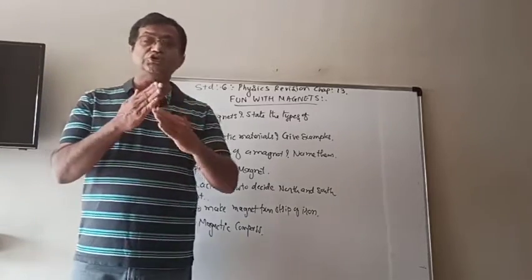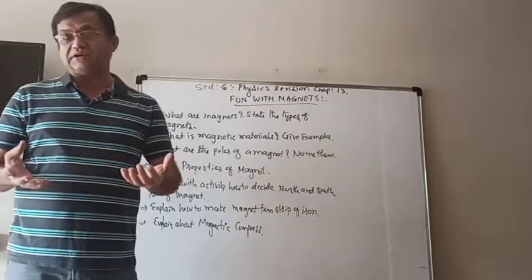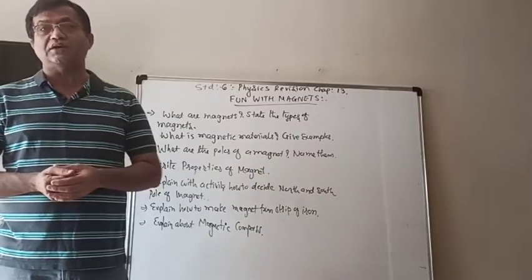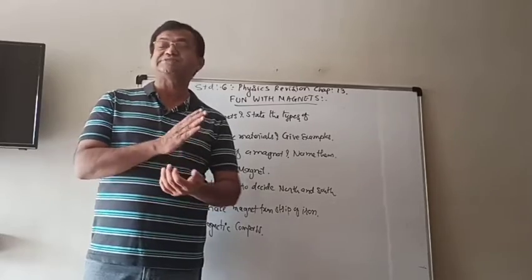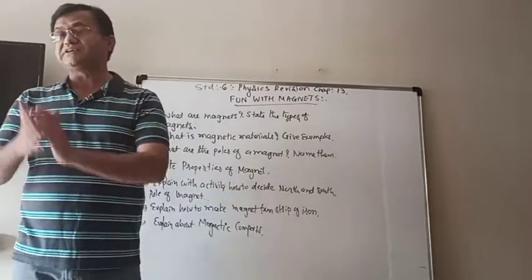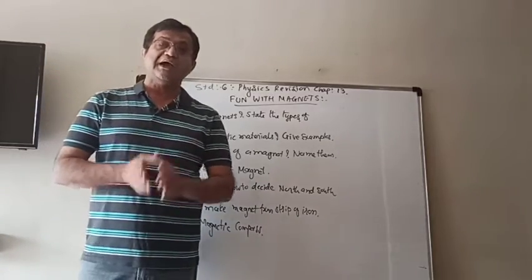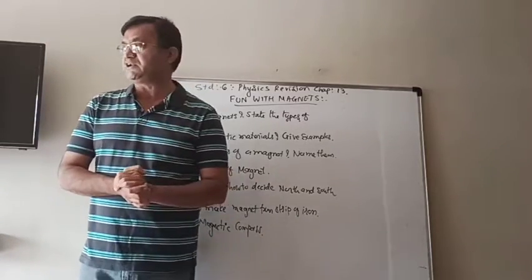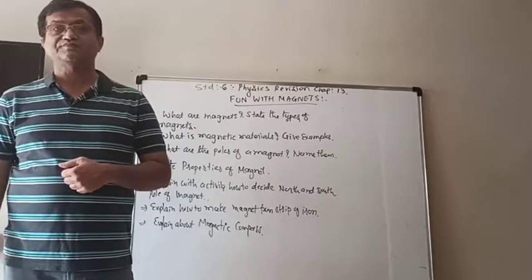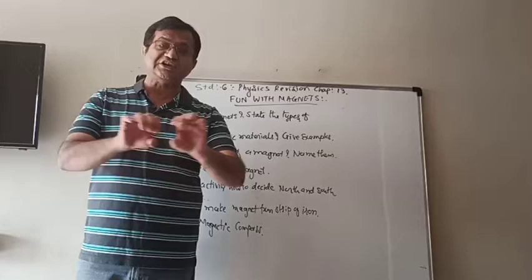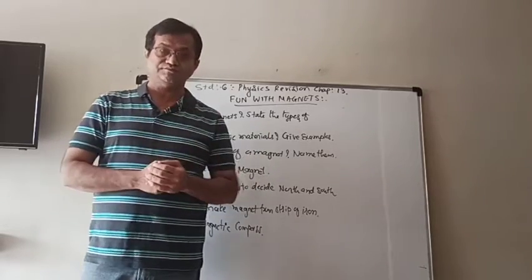So there are two types of magnets. Natural magnets, which are available from nature, from the rocks, also known as magnetite, and artificial magnets. We already know that artificial magnets are of different shapes, like the cylindrical, which is in the form of a rod.